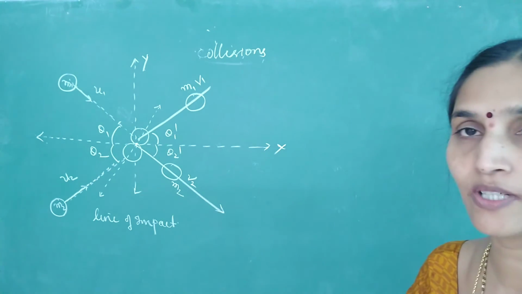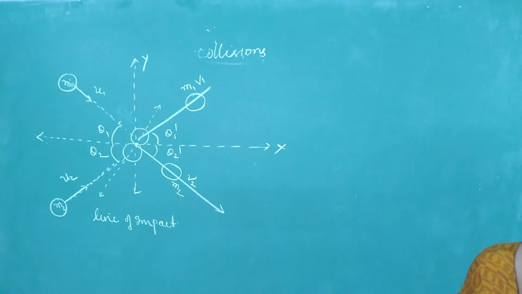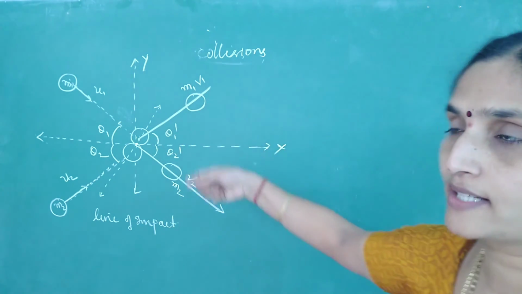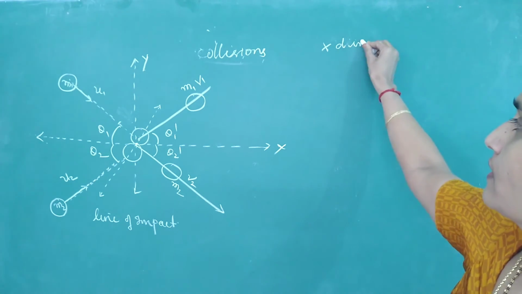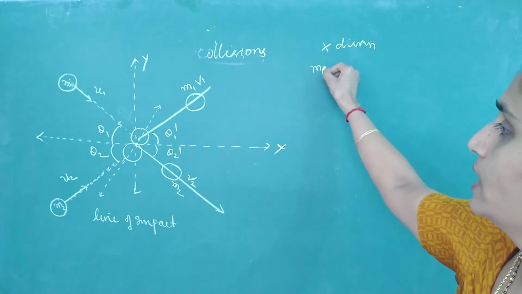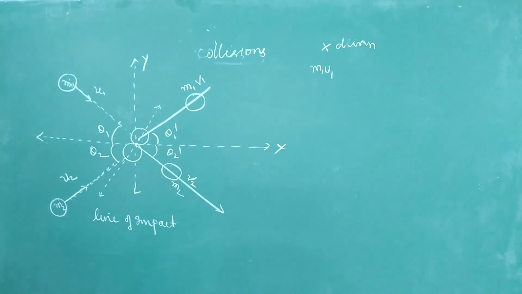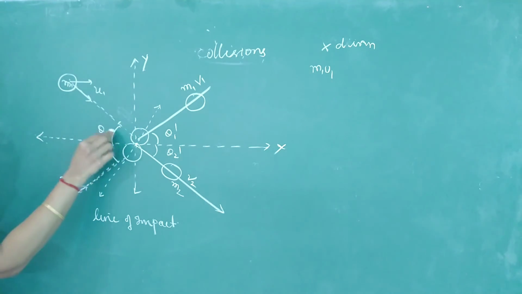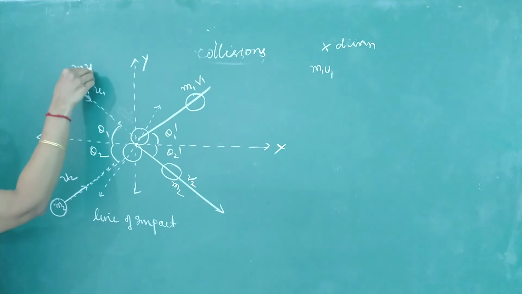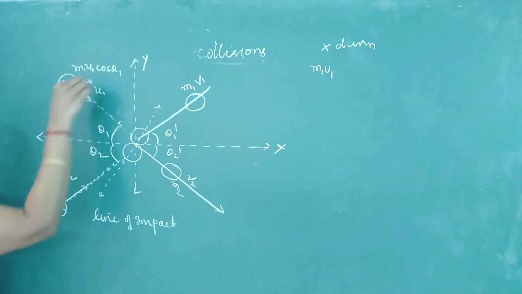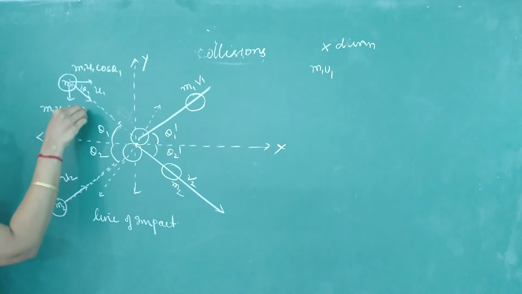So write the equation for conservation of momentum. If I resolve m1 u1 and m2 u2 into components, what is their momentum along the x-axis? For m1 u1, if I resolve it, it will be cos theta and sin theta. This angle is theta 1: m1 u1 cos theta 1, and this is m1 u1 sin theta 1.